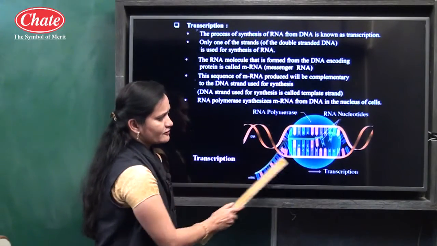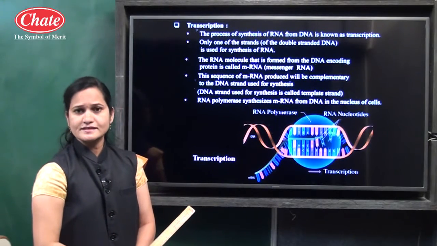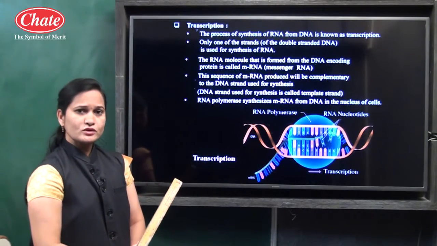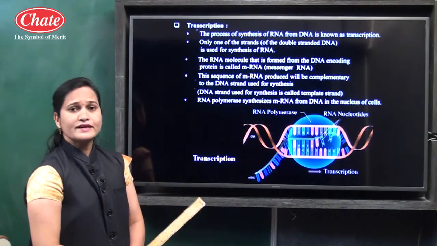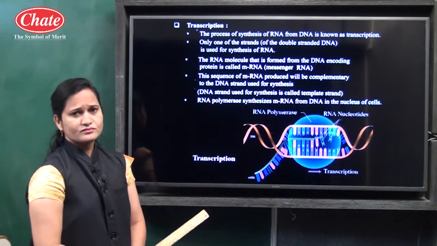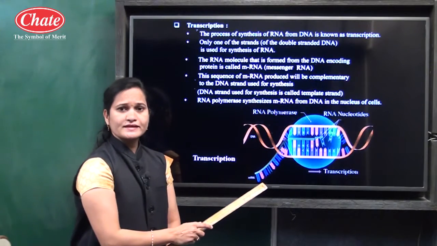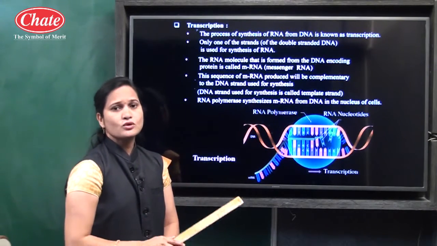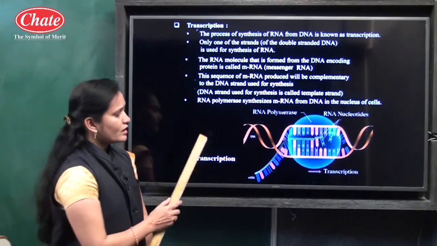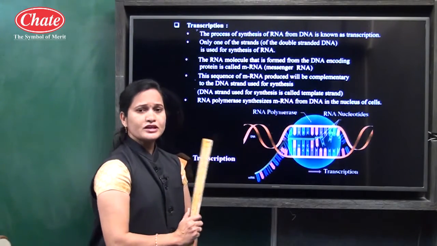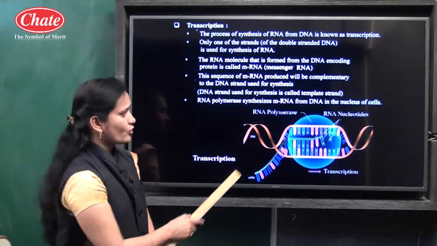Observe this diagram carefully. In the transcription process, how does this process take place? mRNA produced in the nucleus first comes where? In the cytoplasm. At that time it brings the coded message from the DNA, and this coded message contains the codes for amino acids, and each amino acid consists of 3 nucleotides, and it is known as the triplet codon.